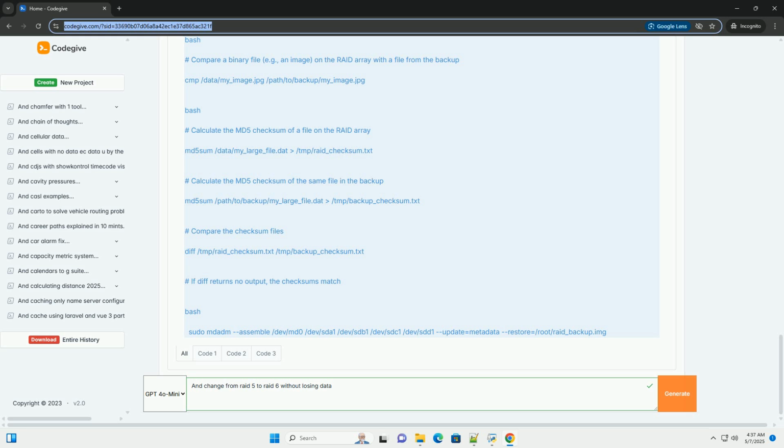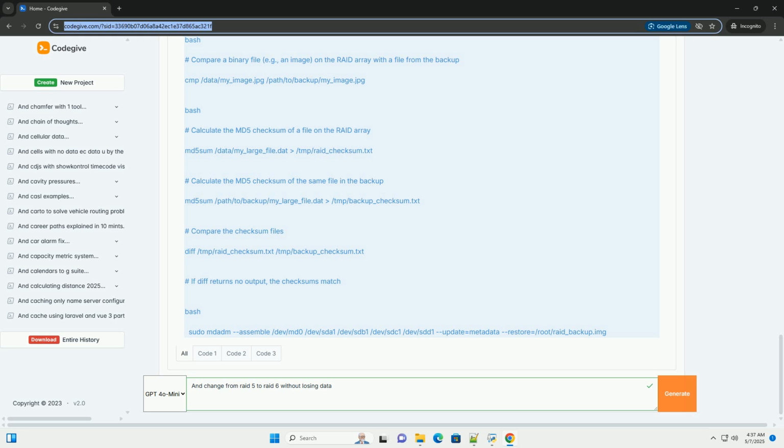File system check: run a file system check on the mounted RAID array. This will check for and attempt to repair any file system errors. Data comparison: compare a portion of the data on the RAID array with the data in your backup. Use diff for text files or cmp for binary files. If you have a large data set, consider using a checksumming tool, like md5sum or sha256sum, to compare checksums of files between the RAID array and the backup.